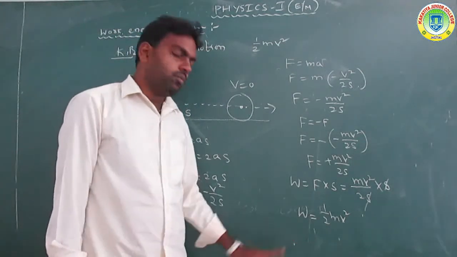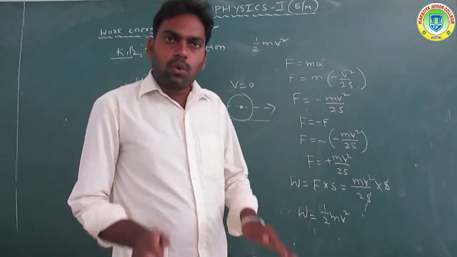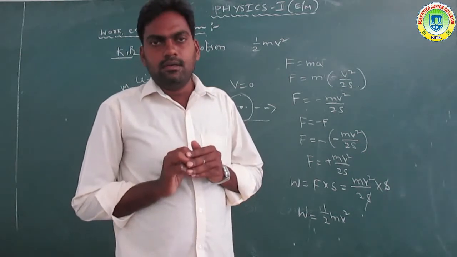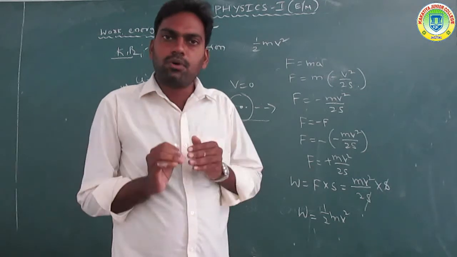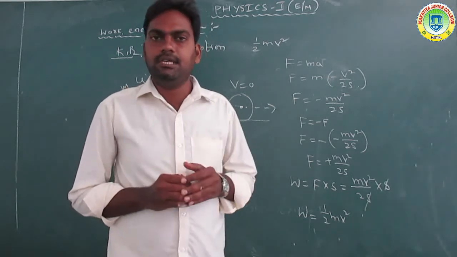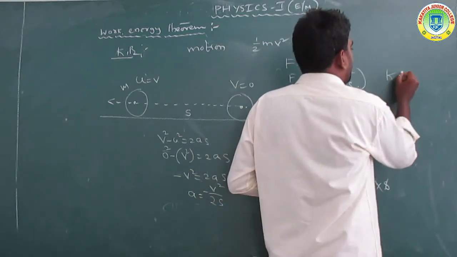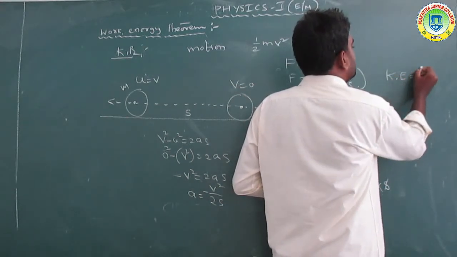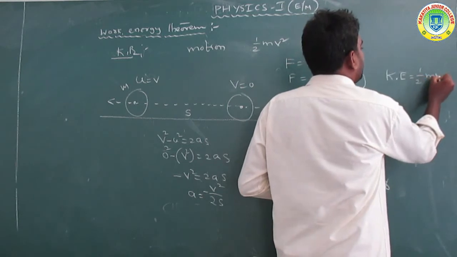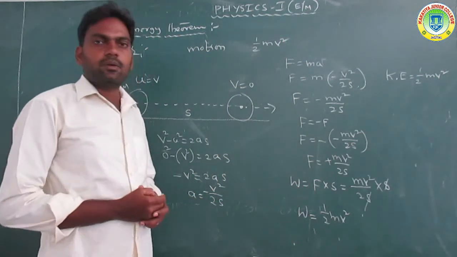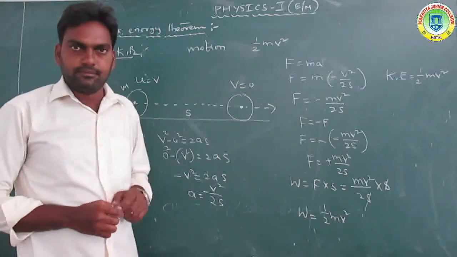So that is the total work done. Therefore, the energy will be stored as kinetic energy. So now we can write the equation: the kinetic energy K.E. is equal to half m U square.